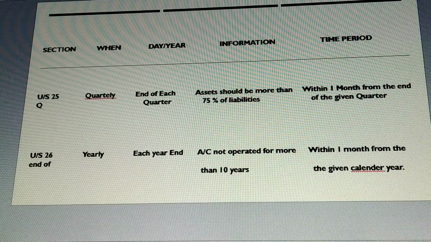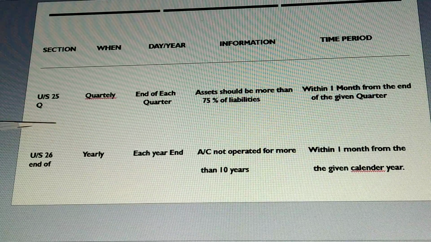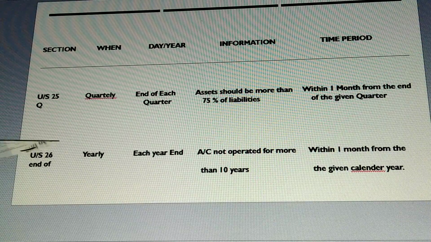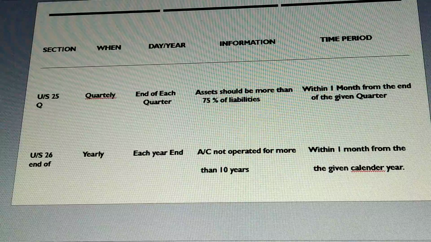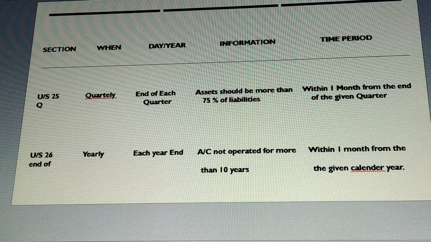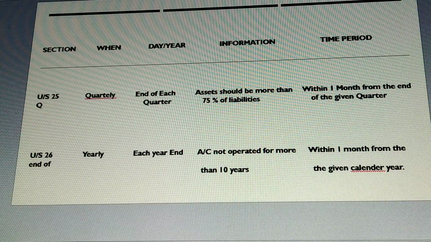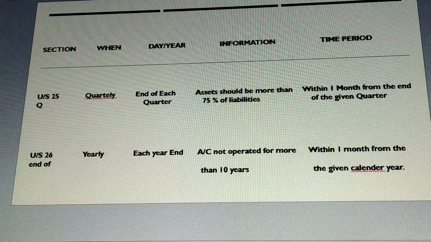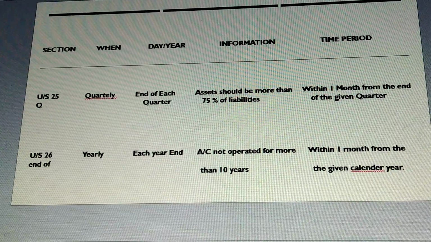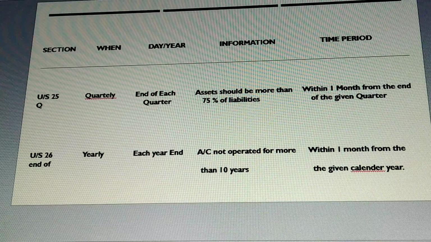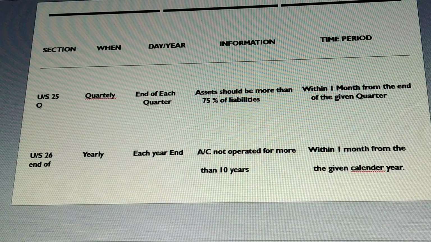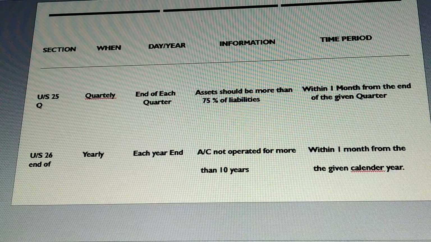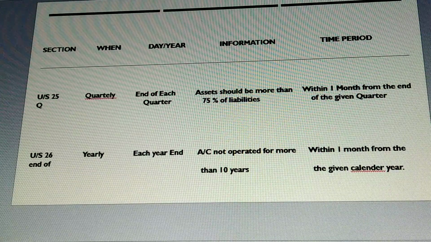Now moving on to the last section. Here under Section 26 of the Banking Regulation Act, 1949, every banking company in India has to file with the Reserve Bank of India. Now this section is yearly. An annual return has to be submitted, showing details about the bank accounts that have not been operated for 10 years or more.